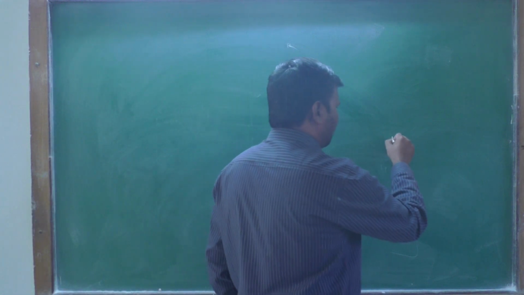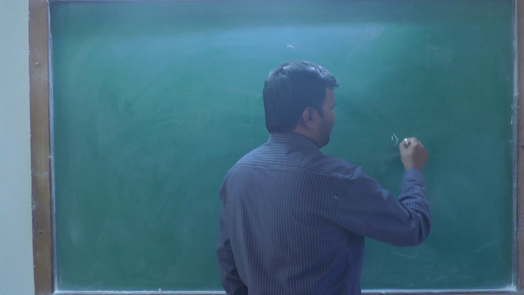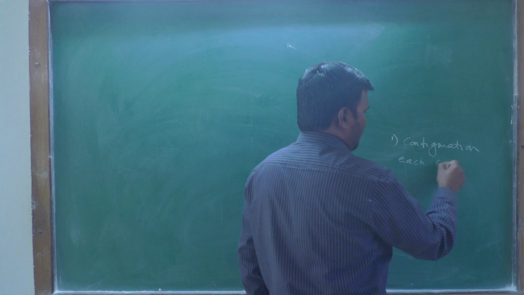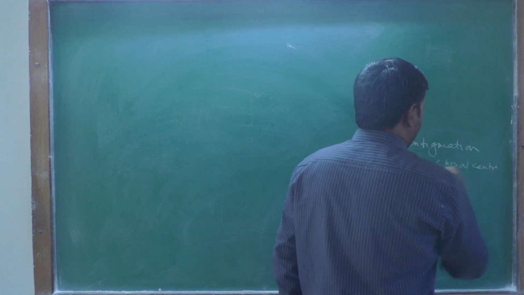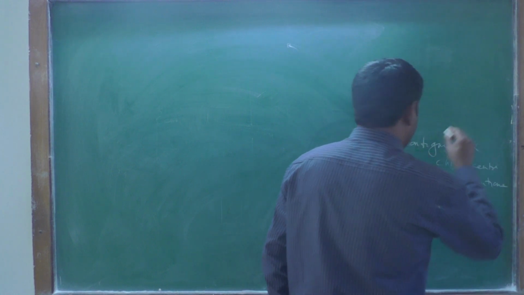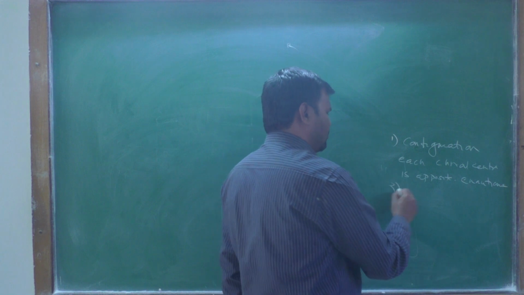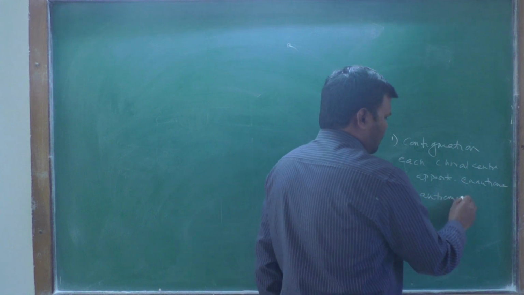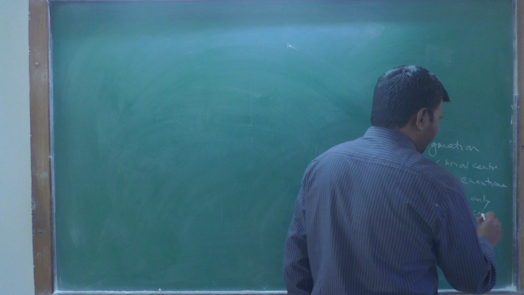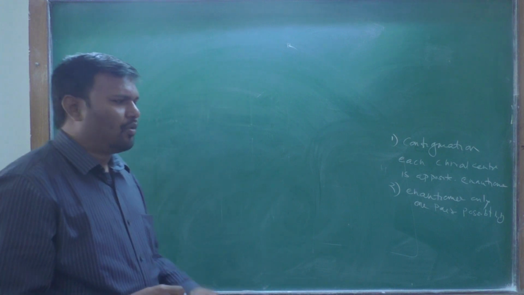In the first important point we have said that the configuration at each chiral center is opposite when it is an enantiomer. And for enantiomers, only one pair is possible. Okay, these two important points we have seen.